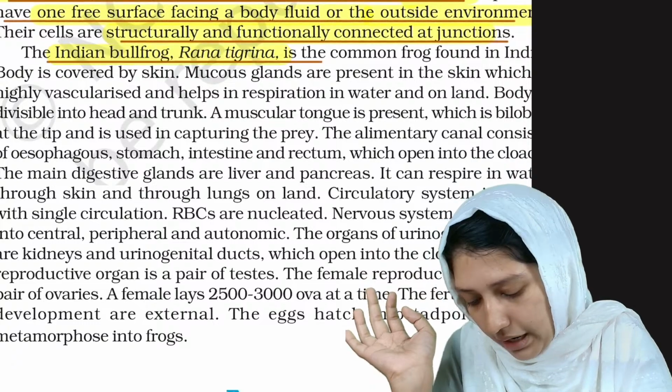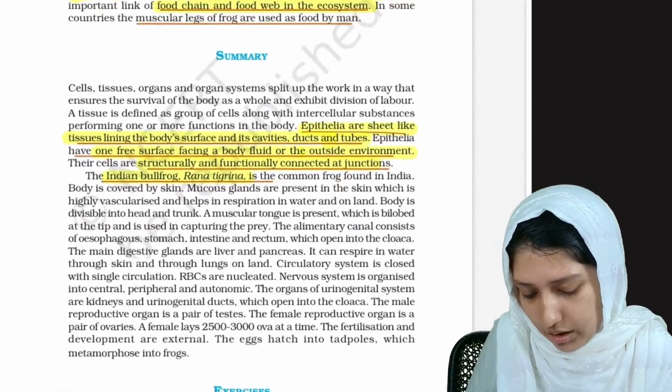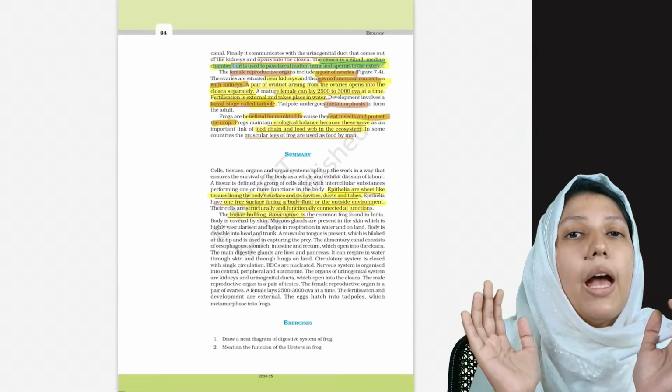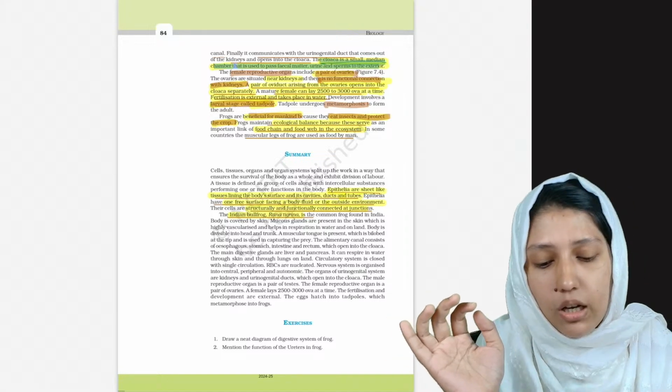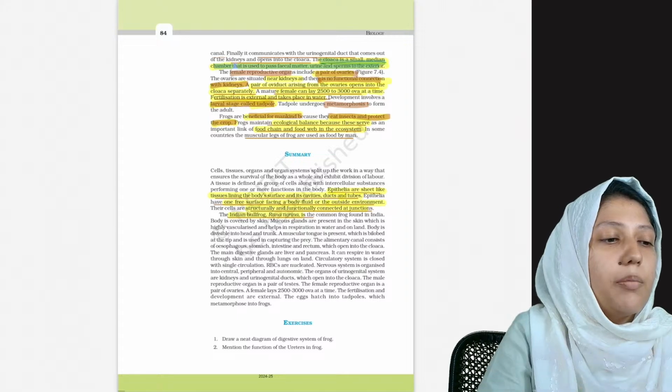Indian bullfrog, Rana tigrina, is the Indian bullfrog, and it is the commonest one found in India. So this was all about frog and some tissues. But as we know, this NCERT, we will be having a break.